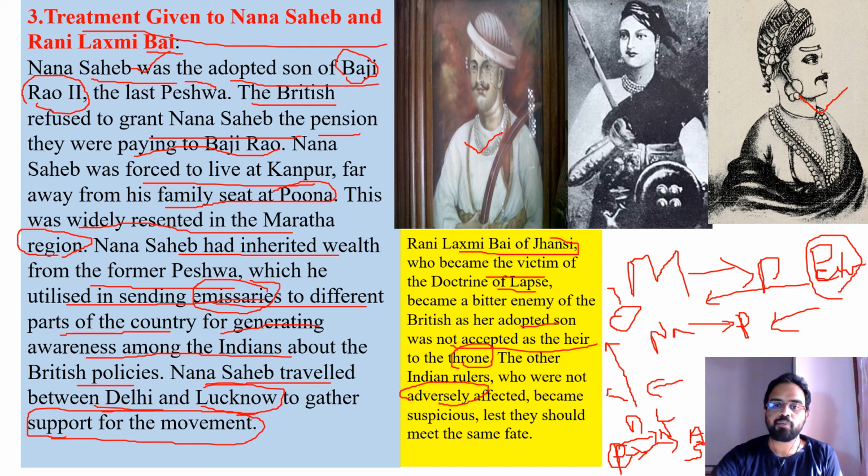This ill treatment of Nana Sahib and Jhansi made the Maratha states and the state of Jhansi join the 1857 revolt at a later stage. So in the long run, slowly, this added to the resentment and unhappiness of all sections of India.